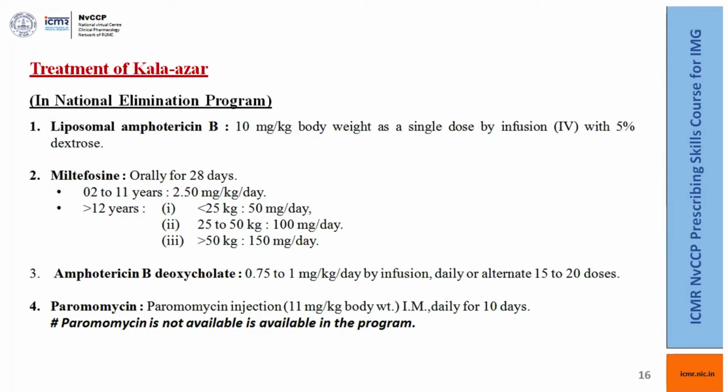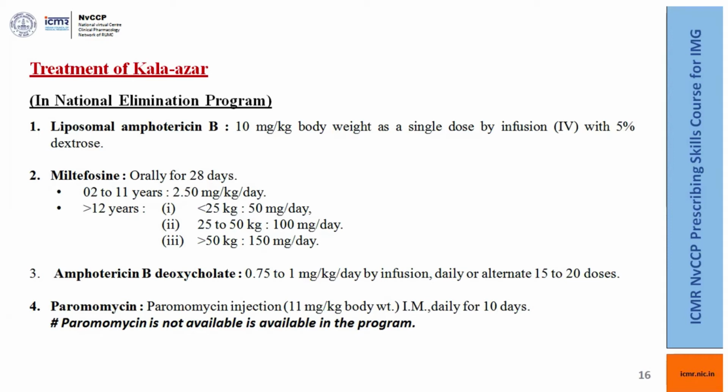Now, miltefosine has a schedule: for 2 to 11 years, 2.5 milligram per kg per day; greater than 12 years, less than 25 kilo, 50 milligram per day; 25 to 50 kg, 100 milligram per day; and greater than 50 kilo, 150 milligram per day. Amphotericin B deoxycholate 0.75 to 1 milligram per kg by infusion in 5% dextrose daily or on alternate days, 15 to 20 doses. Paromomycin injection is another armamentarium which has been added for the treatment of Kala-azar, although it is not available in the program.